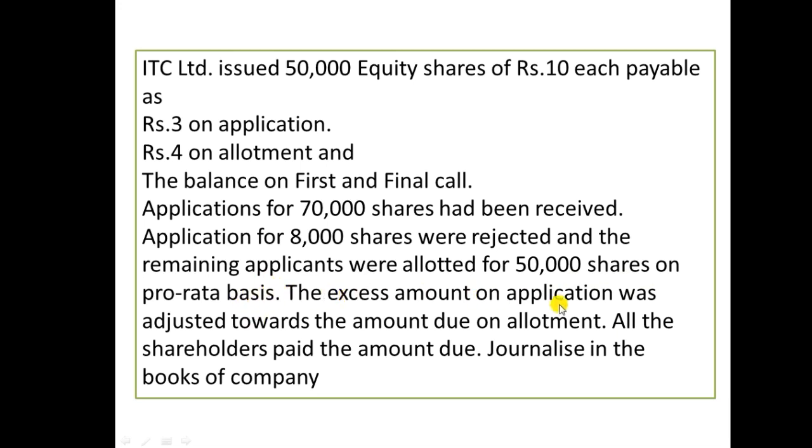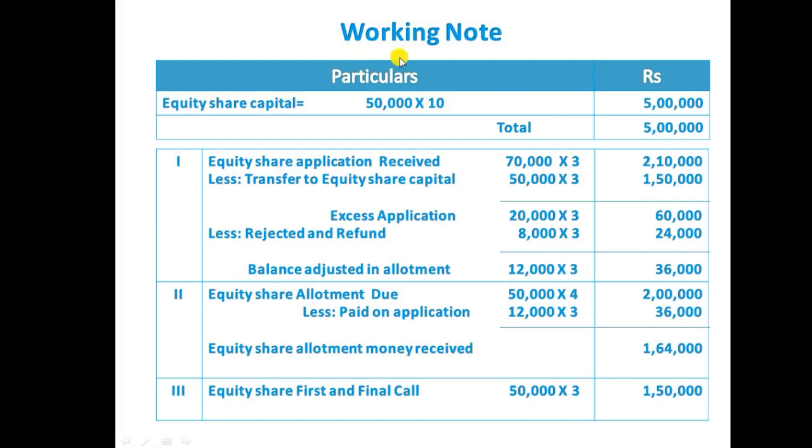The excess amount on applications was adjusted towards the amount due on allotment. For the 12,000 shares, the company is going to adjust the money in allotment. Let's see the working note. Equity share capital 50,000 into 10 each. Total 5 lakh the company is going to collect from the public as share capital. This 5 lakh the company is going to collect in 3 installments: application, allotment, and first and final call.